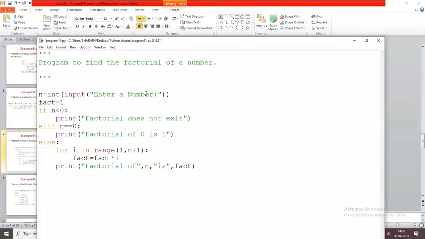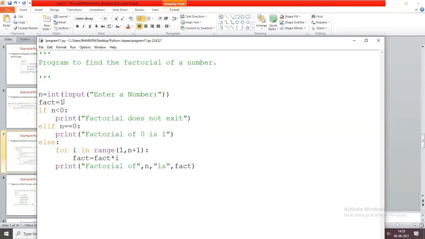The first step is you are going to read the number and initialize fact equals 1. Here you don't initialize fact as 0. If it is 0, the entire expression will be 0: 0 into 1 is 0, 0 into 2 is 0, 0 into 3 is 0, like that. When you are going to perform any multiplication, you use the initialization value as 1. If you are going to perform any addition operations, then you initialize that value with 0.